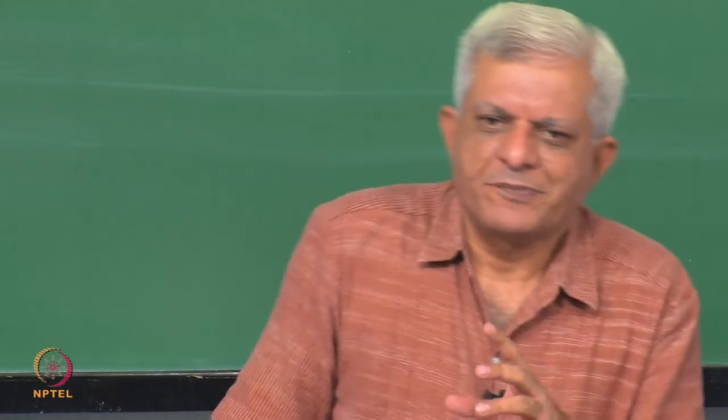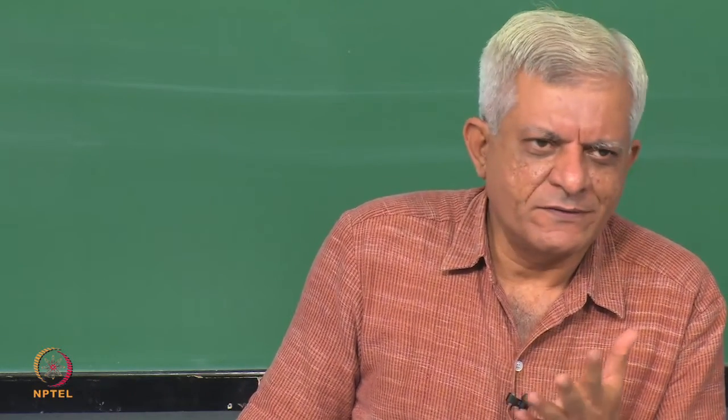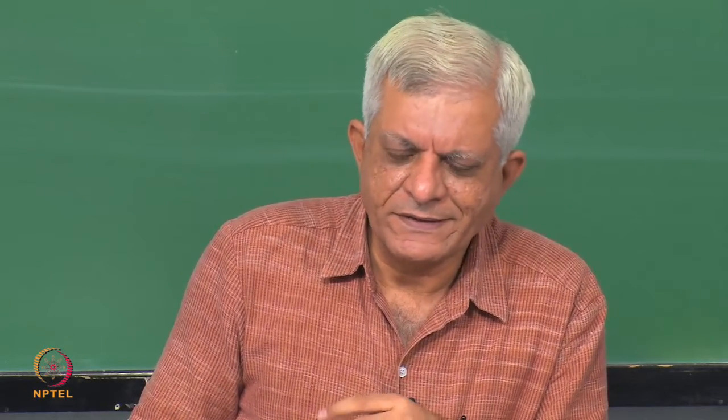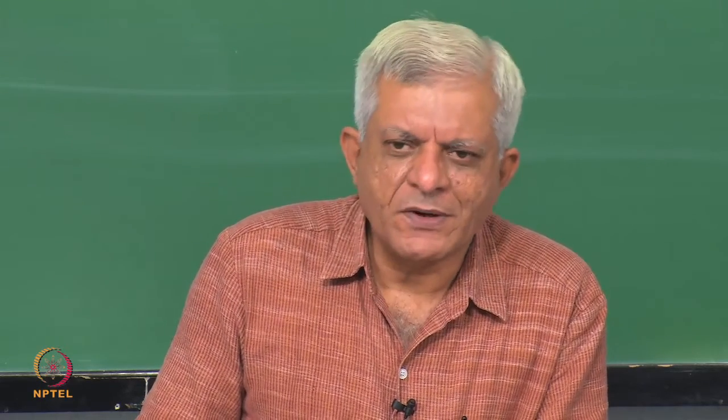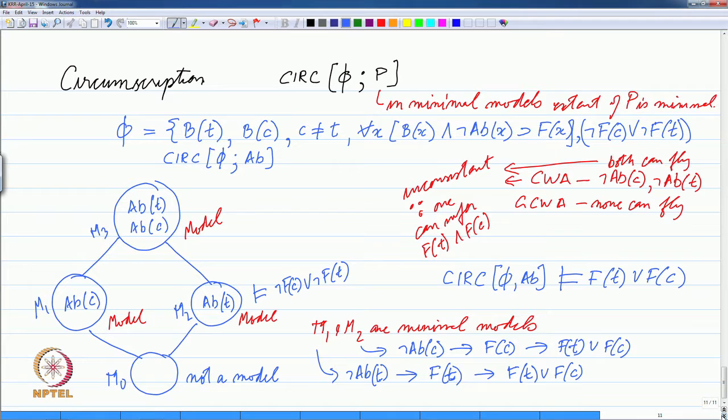Now, of course, when I say we know that one of them flies, you have to take it with a pinch of salt, in the sense that in the world in which the number of abnormal creatures is minimal, in that model, you can say one of them will fly. In the minimal model, only one of the two birds needs to be abnormal, and that would be a model, because the knowledge base that we have would be satisfied in that. In one model Tweety can fly, in the other model Chili can fly. So, in both models one of them can fly essentially. That is, in some sense, a more fine grained nature of circumscription as compared to the closed world reasoning essentially.